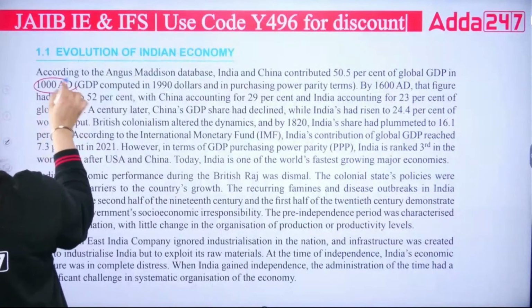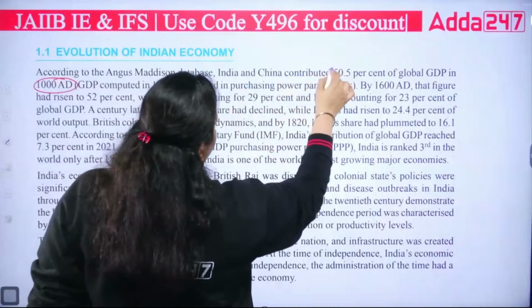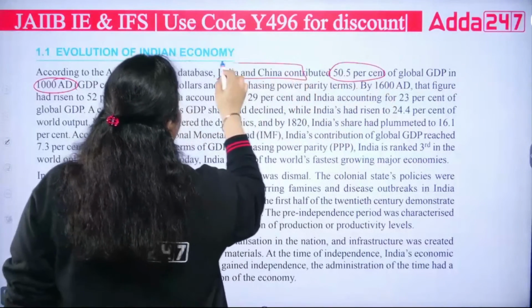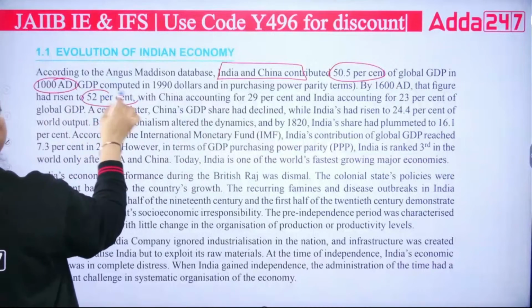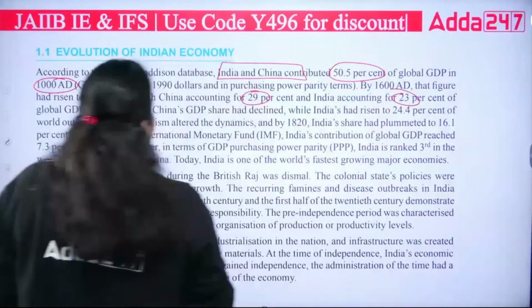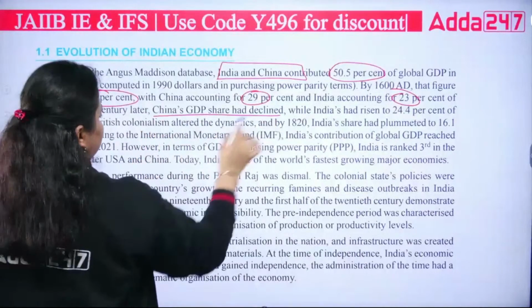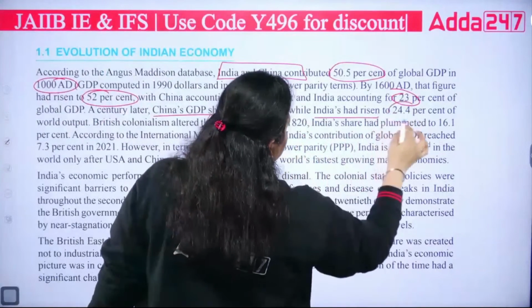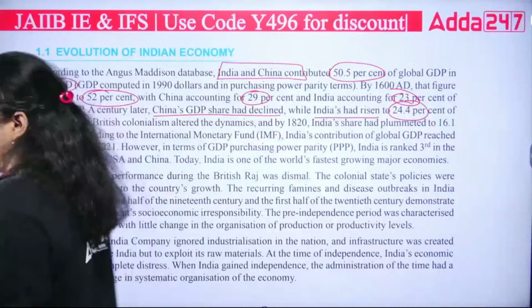In 1080, you can see the contribution of India and China was 50.5%, which increased to 52%. Then China's contribution was 29, India's was 23. After that, China's contribution was declining, India's contribution was increasing, and India's contribution was 24.4%.